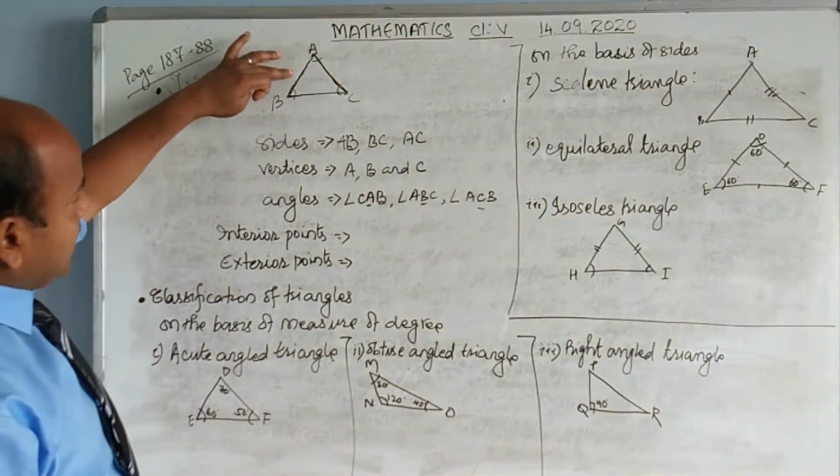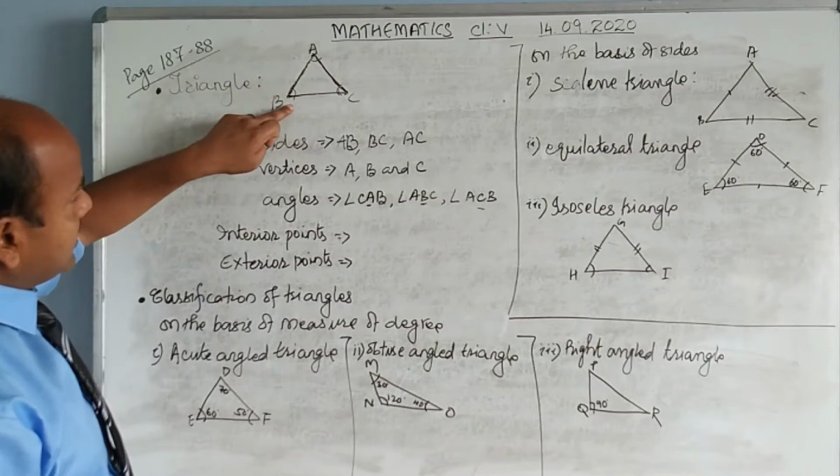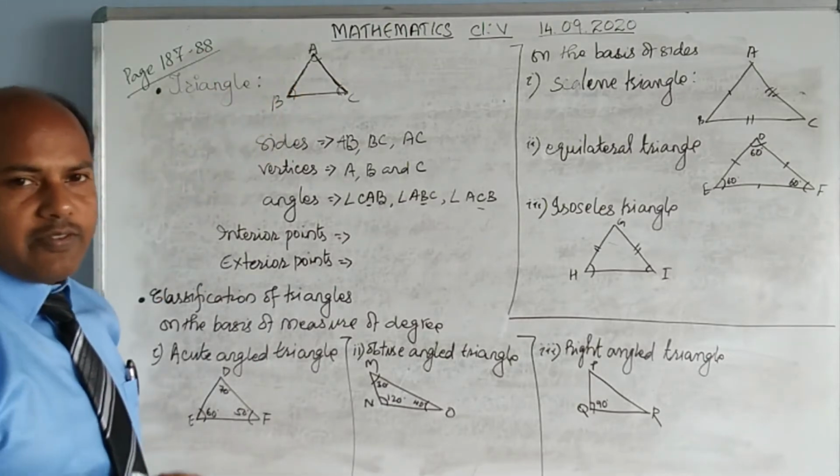So these are sides, angles and vertices. This is very important for you to understand.